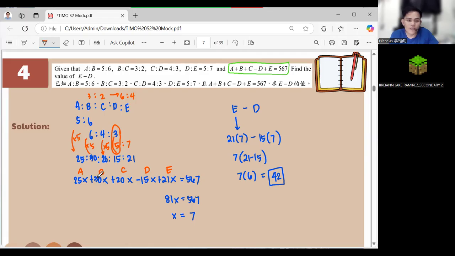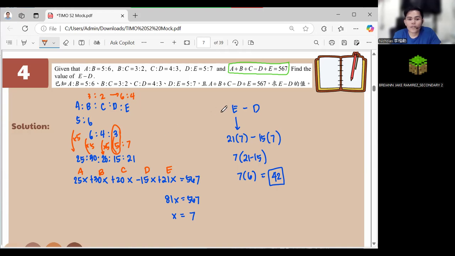How about the 25x plus 30x plus 20x minus 15x plus 21x is equal to 567? You understood that part? Yes, sir. Okay. Then we can solve for x. X here is our ratio, the constant value that we always keep on multiplying to 25, 30, 20, 15, and 21.